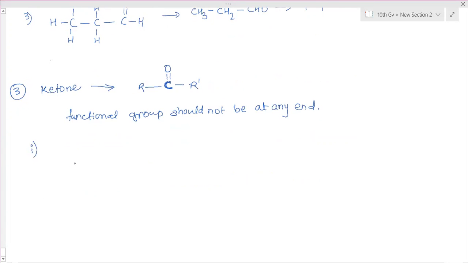So the first compound starts with 3 carbon atoms. Here in the middle is the double bond O. Now all the bonding has been done. All electrons have been shared. So what is left out? This carbon atom has 3 hydrogens, and this carbon atom has 3 hydrogens. So the condensed structure is CH3COCH3. And the suffix used is one.